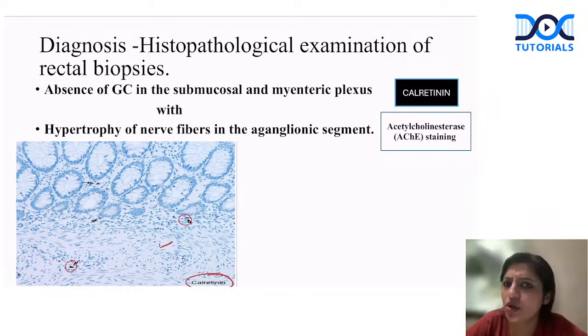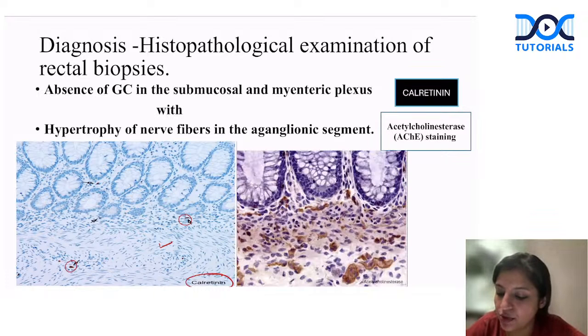The second thing, you document hypertrophy of the nerve fiber. How do you document it? By acetylcholinesterase staining. You can see a lot of brown things here, right? That is highlighting the nerve fibers. Please remember, the problem with the acetylcholinesterase staining is that you have to do it in frozen sections. So that is the problem.